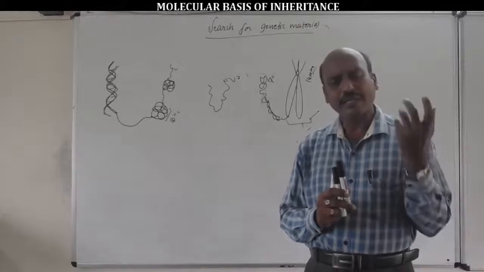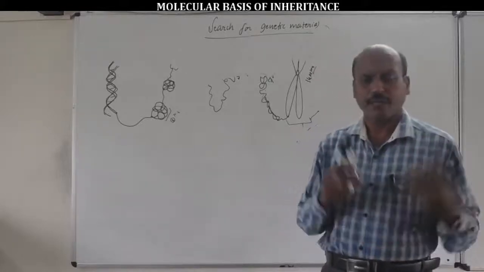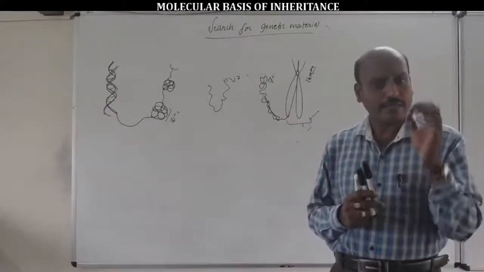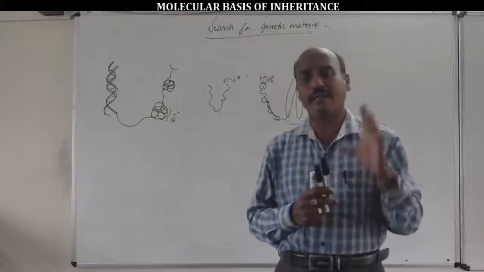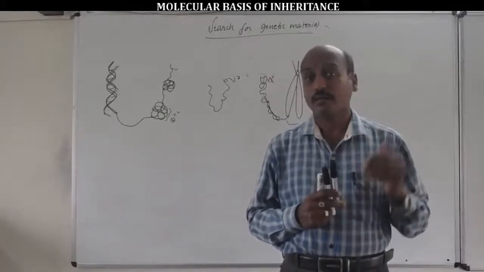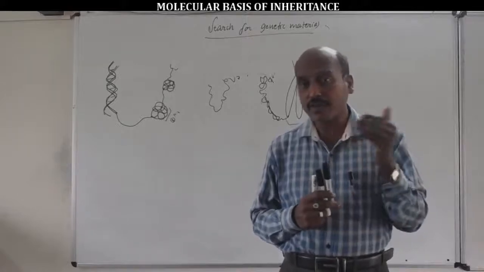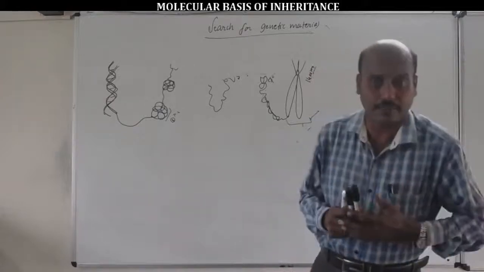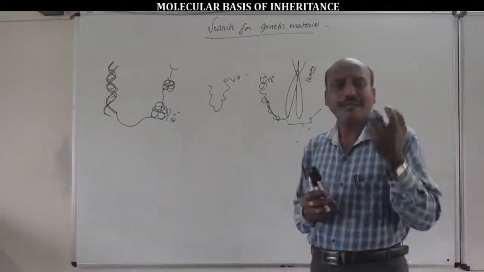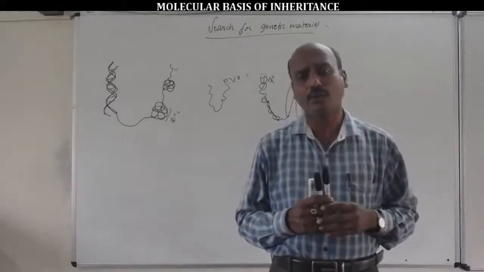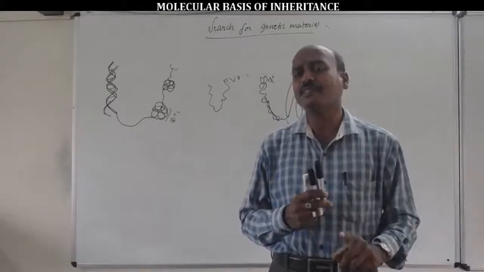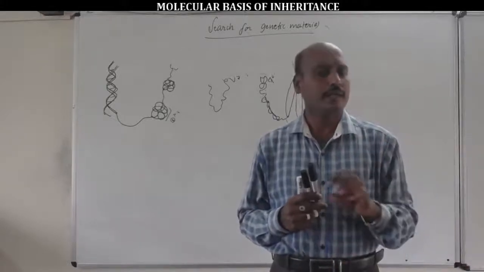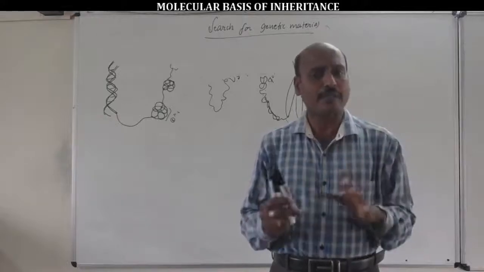In all organisms, including plants, animals, higher animals, including man, except in retroviruses, DNA is responsible for inheritance of characters, transfer of characters from parents to offspring, or from one generation to the next generation. That's why DNA is commonly the genetic material. A material containing inheritance of genetic characters is called genetic material. Example, DNA in all higher plants and animals except in retroviruses.